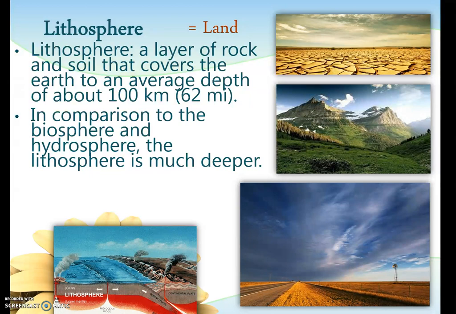So even though it doesn't cover as much of the Earth as the water, at least that we can see, it is a lot of the Earth. So this would include dirt, rocks, mountains, valleys, and the land that is underneath the ocean.